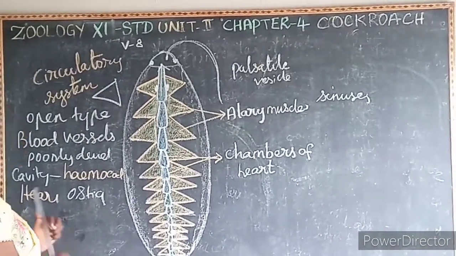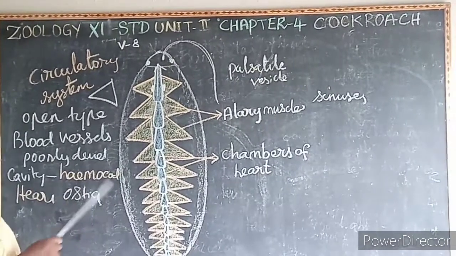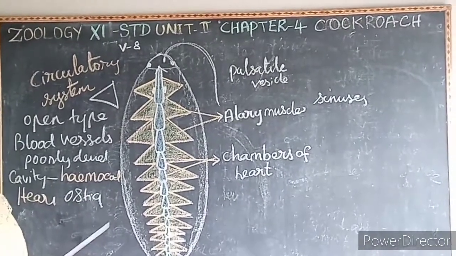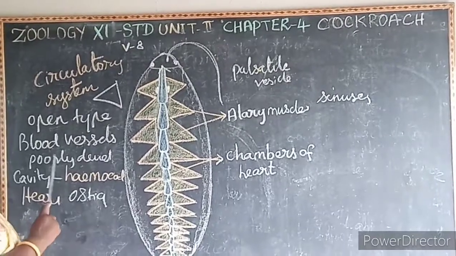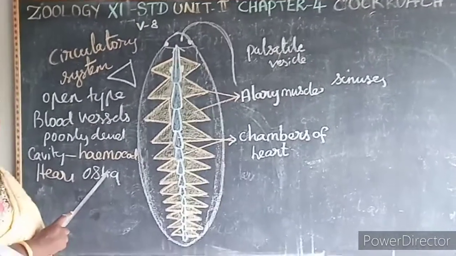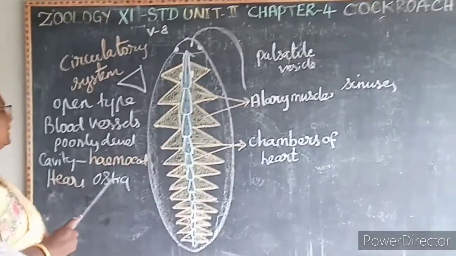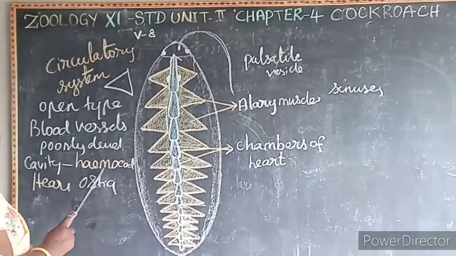It's very simple, no? So what is the first one? It is of the open type. The blood vessels are poorly developed. The blood flows into the cavity. What's the name of the cavity? Hemocoel. And then all the internal organs are bathed in the blood.